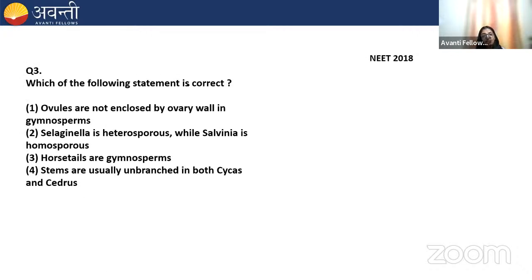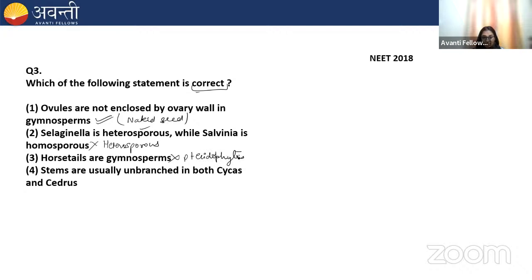The question is asking which of the following statements is correct. Okay. Ovules are not enclosed by ovary wall in gymnosperms. Yes, that is why they have naked seeds, because the ovules are not enclosed by the ovary wall. Selaginella is heterosporous. Yes. Salvinia is homosporous. No. Salvinia and Selaginella are both heterosporous. Remember this. Horsetails are gymnosperms. No. Horsetails are pteridophytes.